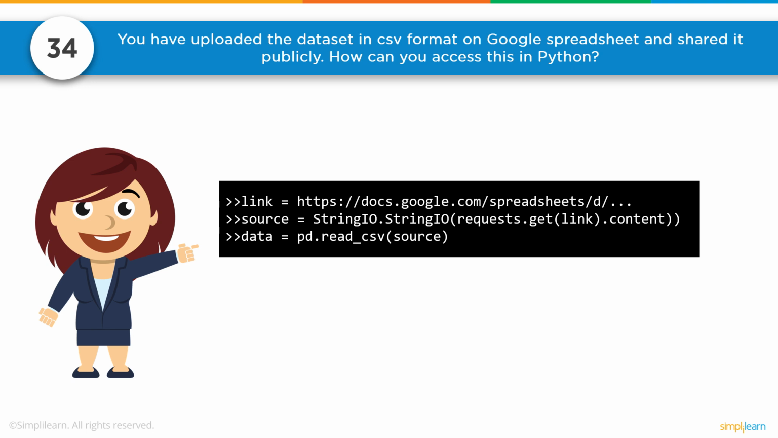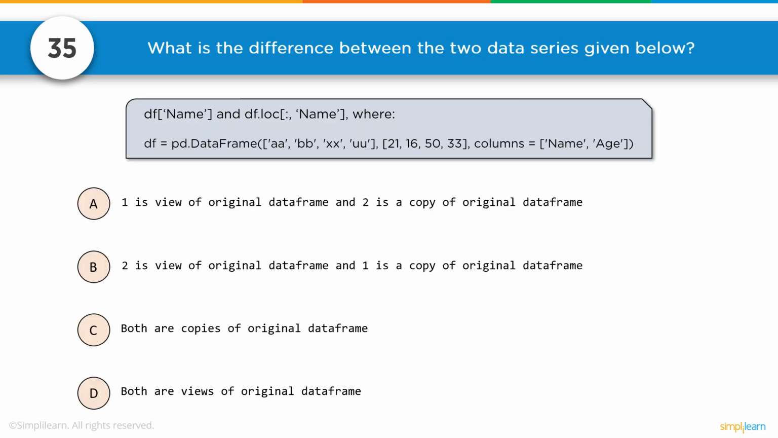There's obviously many ways to read a CSV, but data equals pd.read_csv(source). Number 35. What is the difference between the two data series given below? Below we have df['name'] and df[['name', 'location']], and then we have df equals pd.DataFrame, with values aabbxxuu, 21, 16, 50, 33, columns equal name and age.